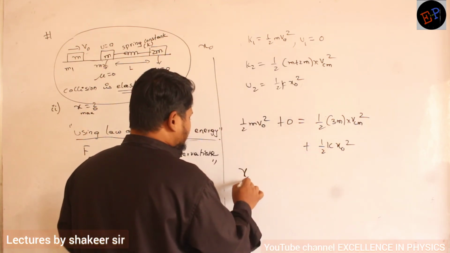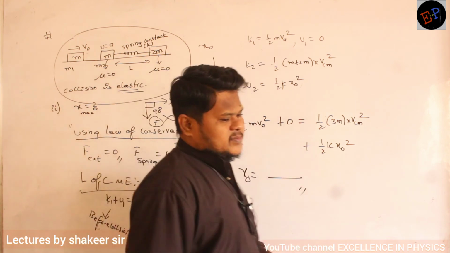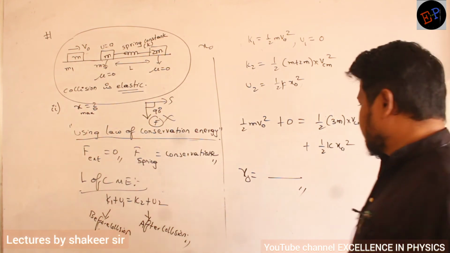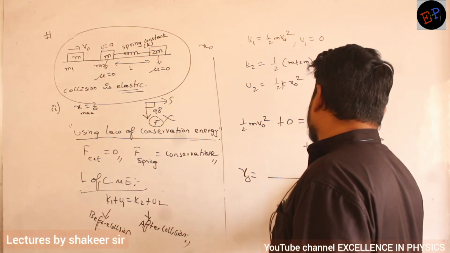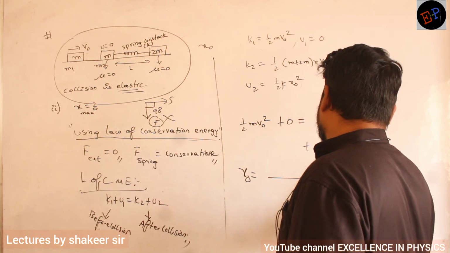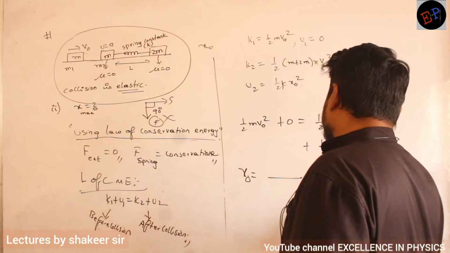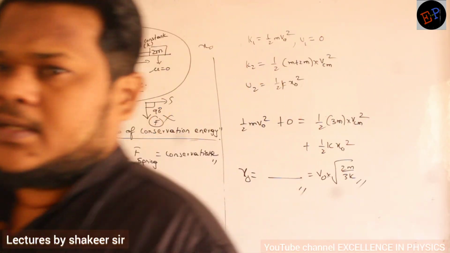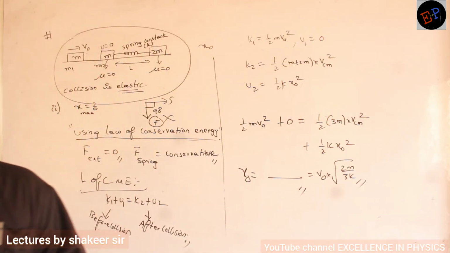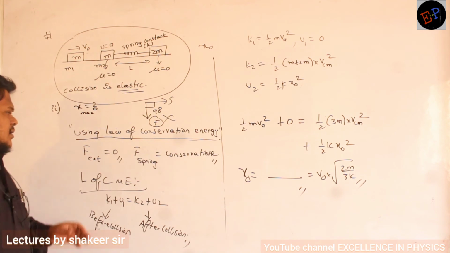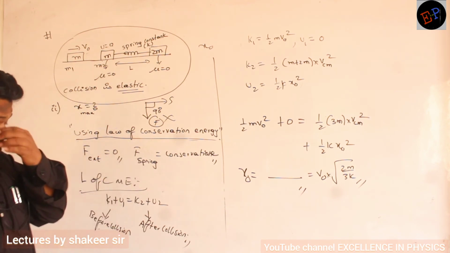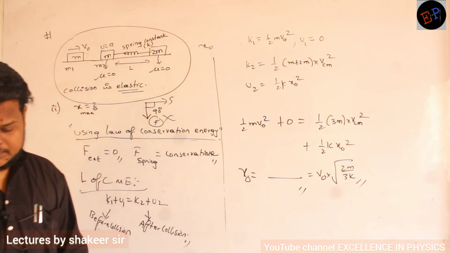Calculate x naught value. That is my required answer. The answer which you should get is V naught into square root of 2m divided by 3k. That is the answer which you should get. Understood how we have done the calculation? So start from somewhere, then you will understand what is happening.